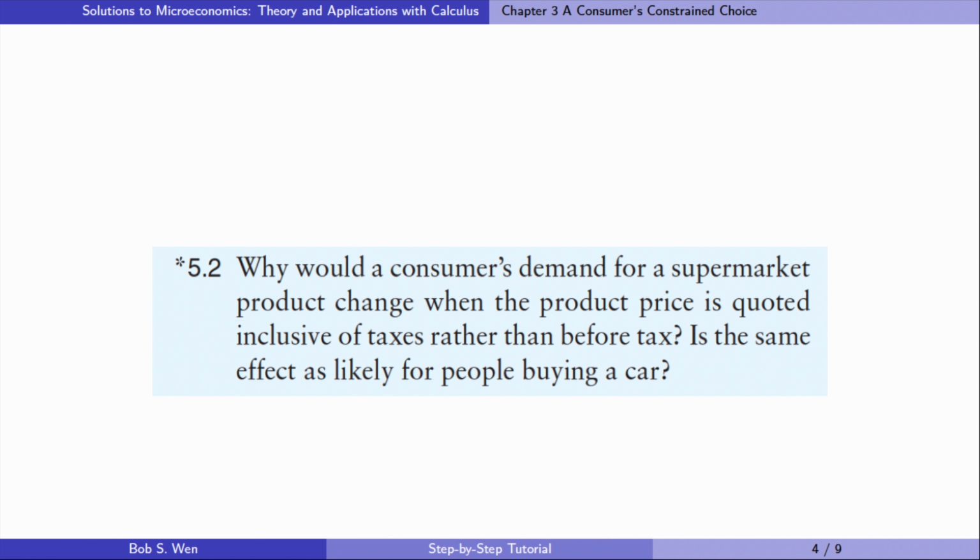However, for expensive products such as cars or houses, the benefit from tax calculation is greater than the calculation cost. Thus, whether the tax is included in the posted price or collected at the cash register makes little difference.